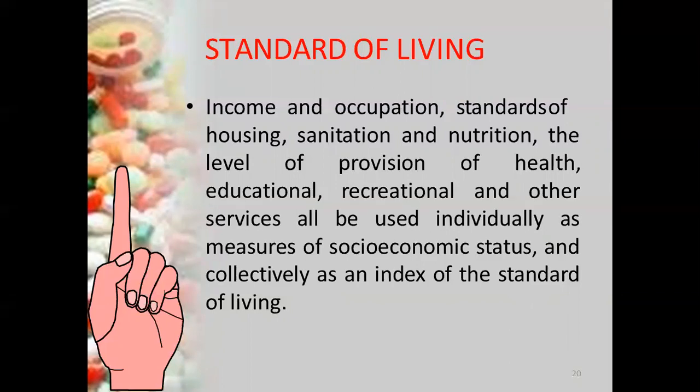We can measure the standard of living on the basis of income, occupation, housing, sanitation, nutrition, provision of health, education, and recreational activities, and all these together are the collective indicators of the standard of living.